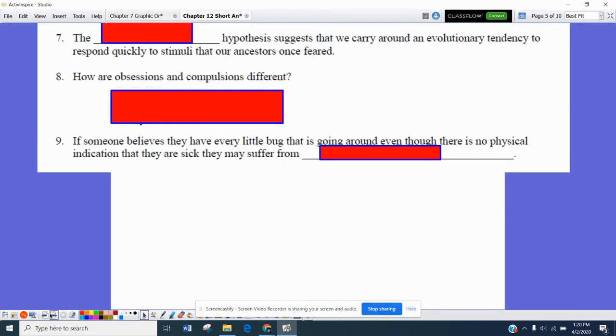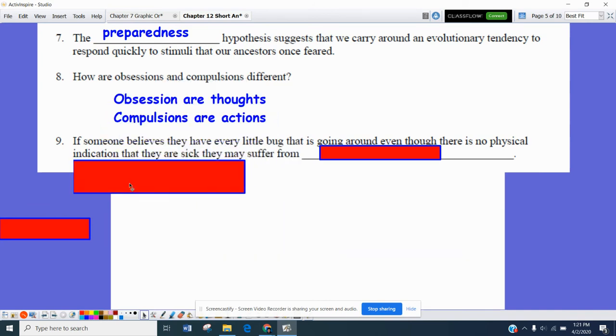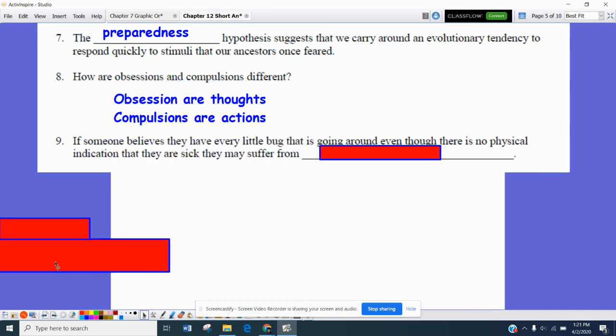Number seven, the blank hypothesis, or the preparedness hypothesis, suggests that we carry around an evolutionary tendency to respond quickly to stimuli that our ancestors once feared. And number eight, how are obsessions and compulsions different? Obsessions are thoughts, and compulsions are actions.